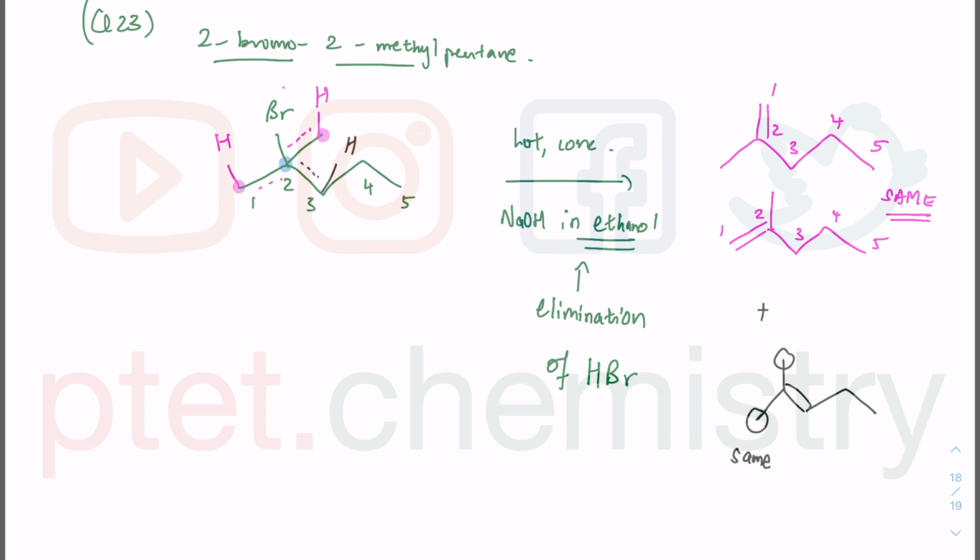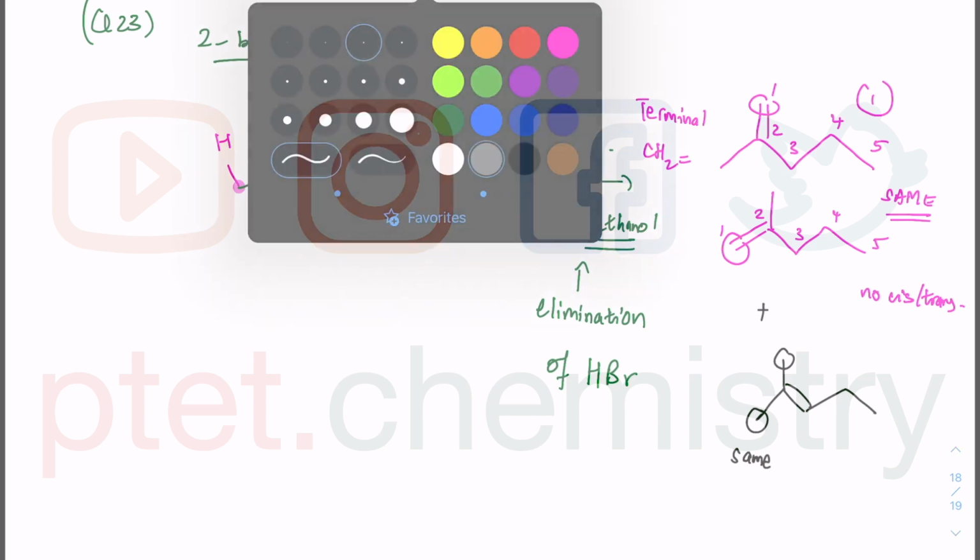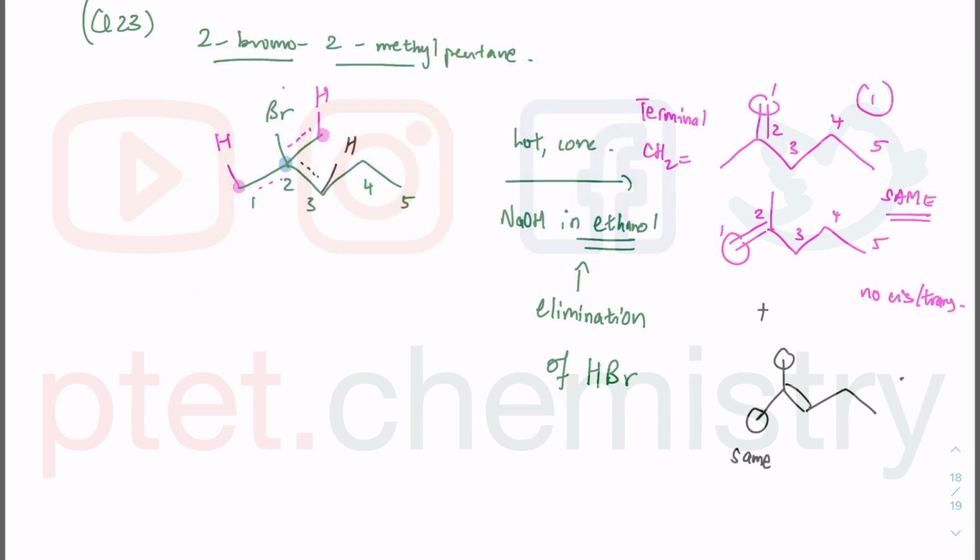Previously, I also don't have cis and trans because that is a CH2 and a CH2, so these are terminal CH2, whereas here these are CH3 and CH3, no cis and trans as well. So there are no cis and trans for any of these products. So there's just one product, and the other one is the other product. So they ask you how many products do you get? Well, you just get 2. We just need to name them.